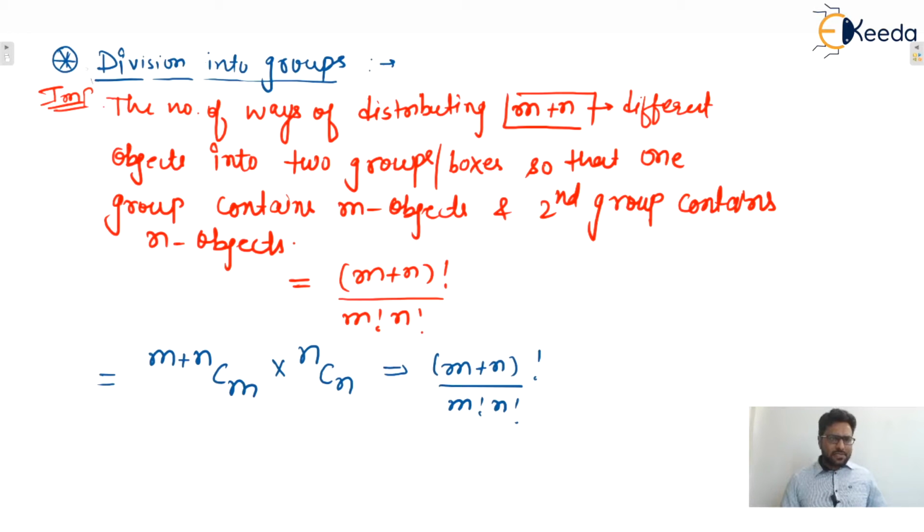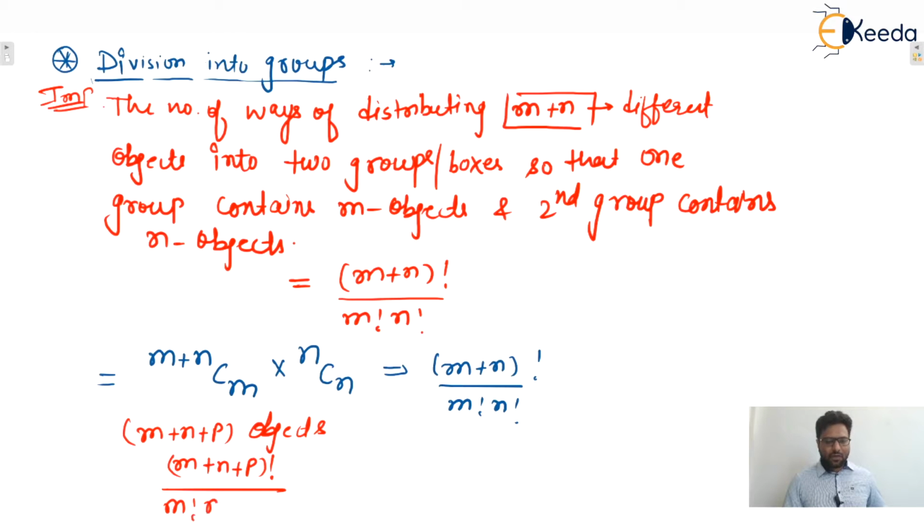So we can generalize this up to any number of groups. Let's say the total objects are m plus n plus p, and we need to distribute or divide these objects into three groups. Then the formula will be m plus n plus p whole factorial divided by m factorial n factorial p factorial, isn't it? Now you tell me, what is this?